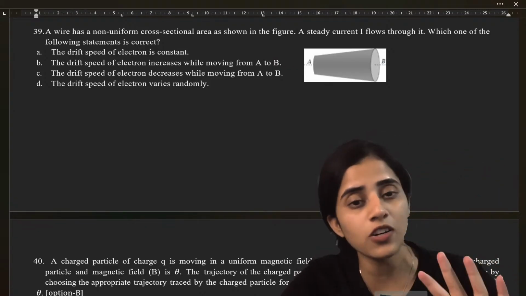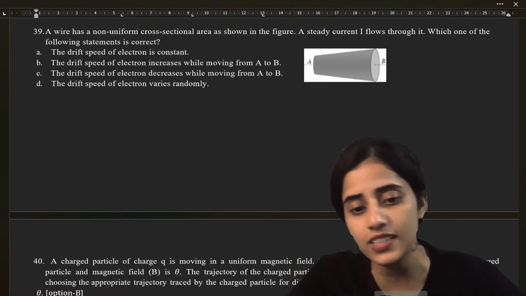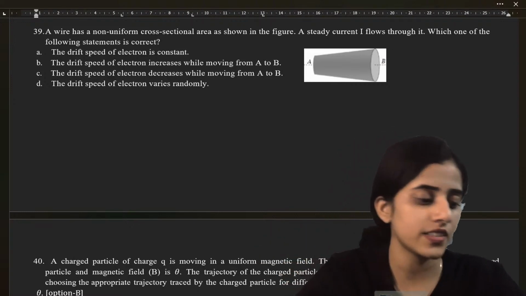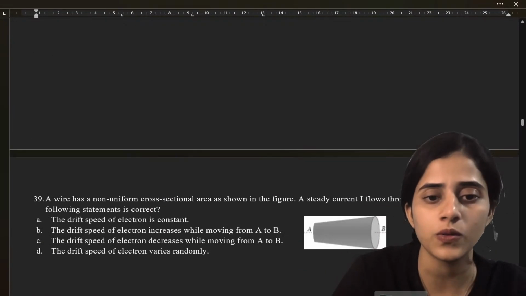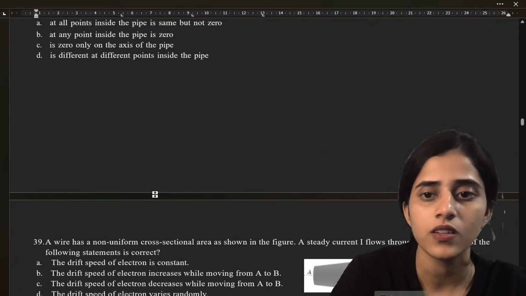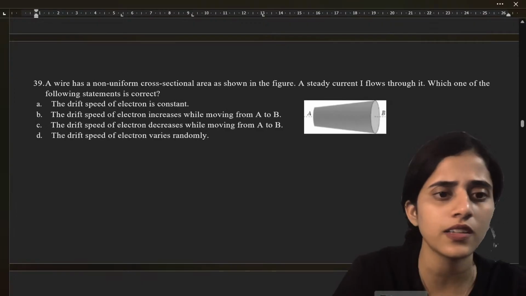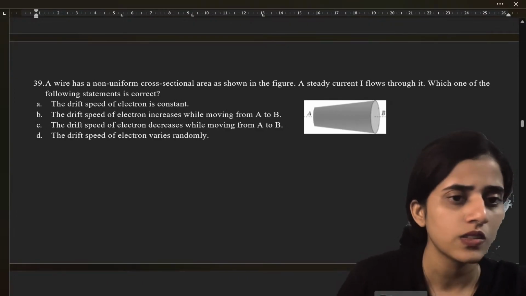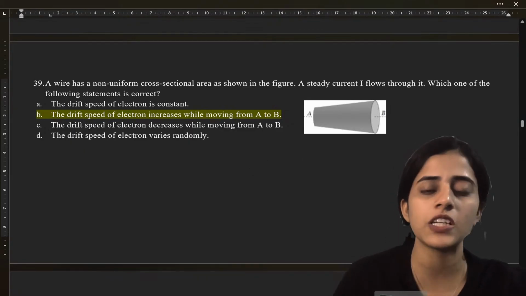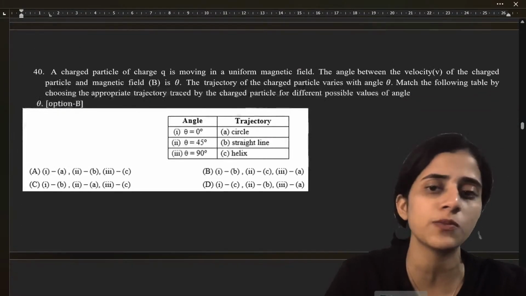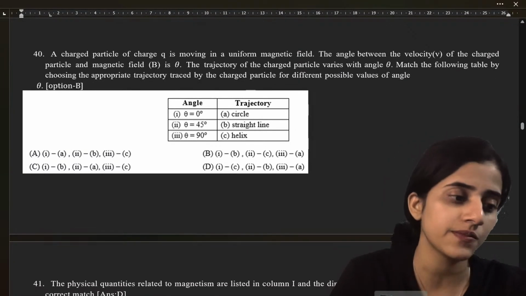So I has to be a constant, NAeVd. So it's going to be B, because I equals NAeVd, to maintain a constant I.